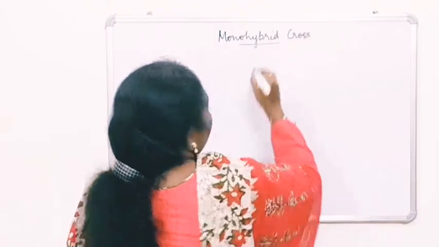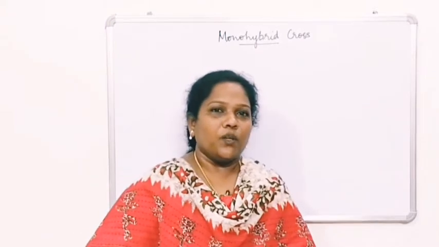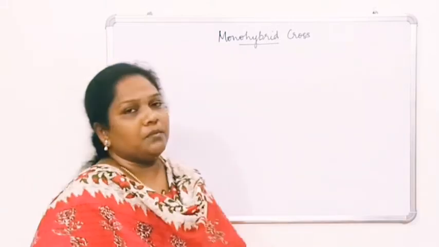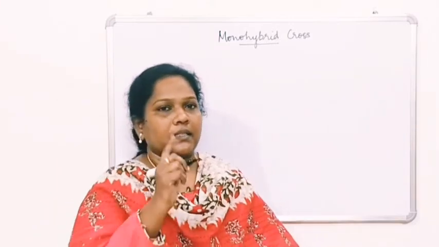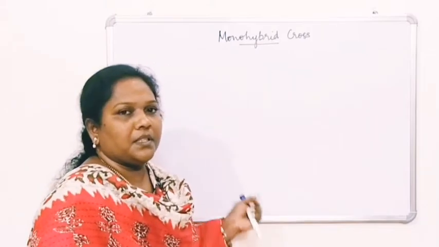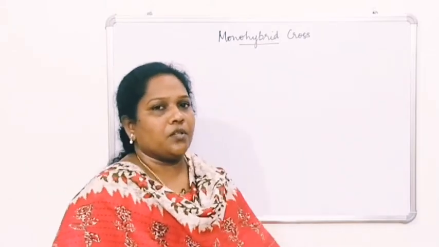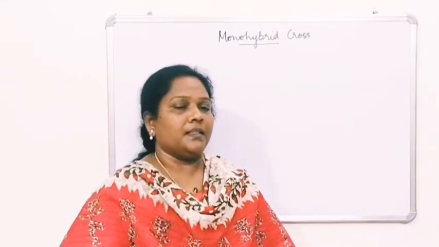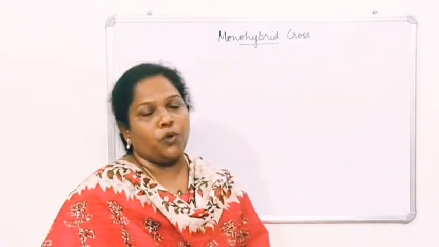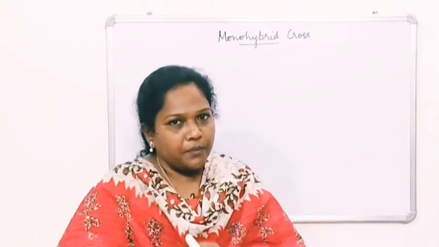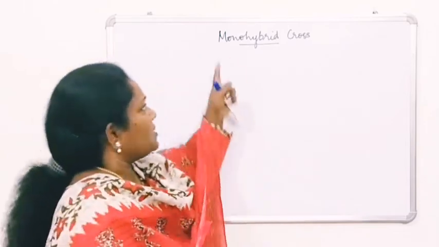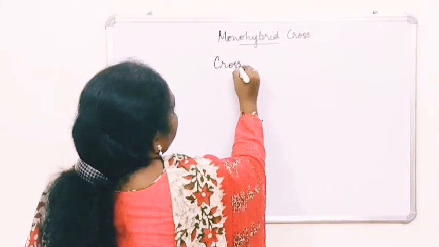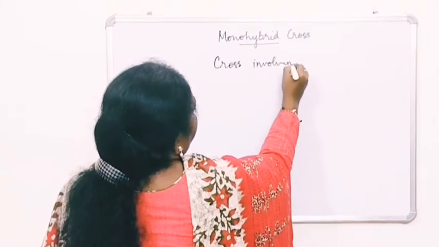So what is meant by monohybrid cross? The cross involving a single pair of contrasting characters is called a monohybrid cross. Okay, so what do you mean by the term mono? One single character, only a single character is involved. We have learned the 7 characters studied by Mendel. So here in monohybrid cross, we are going to learn about the cross between a tall plant and a dwarf plant. Only one character he has studied, so that is the reason it is called mono. Okay, hybrid. If you cross 2 different plants, the result you get, you call it hybrid. So that is the reason you use the term monohybrid cross. So what is monohybrid cross? Cross involving a single pair of contrasting characters.